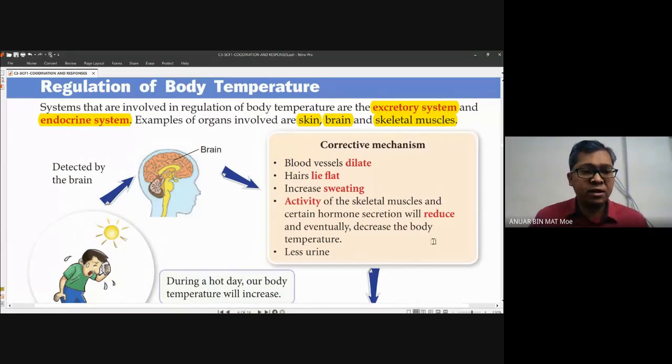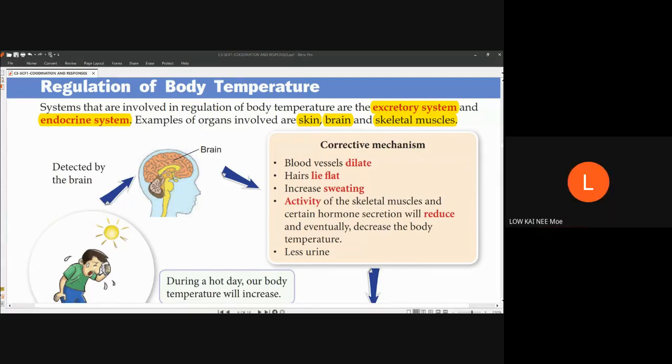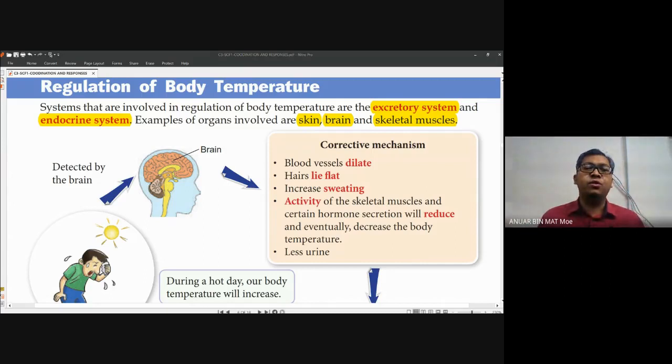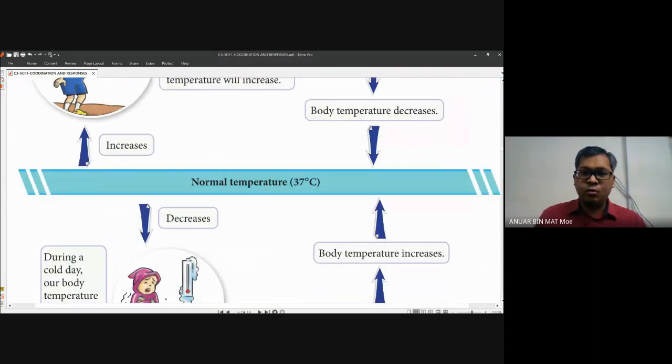What is the normal temperature? The suitable temperature of our body, anybody? 37. Yes, good. It is about plus minus 37 degrees Celsius. We cannot go more than that. If we have more than that, we might have fever. And if the body temperature is less than 37, maybe we have hypothermia.